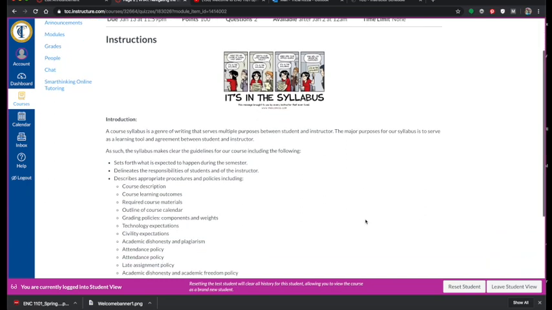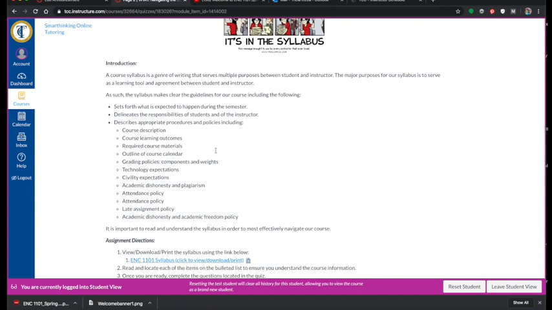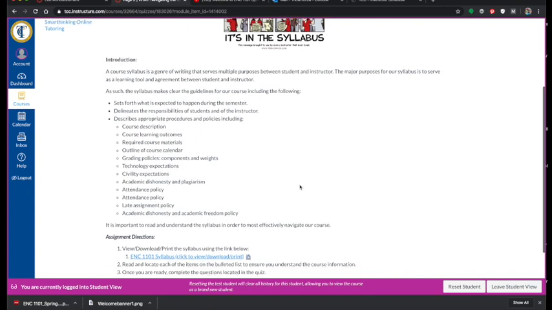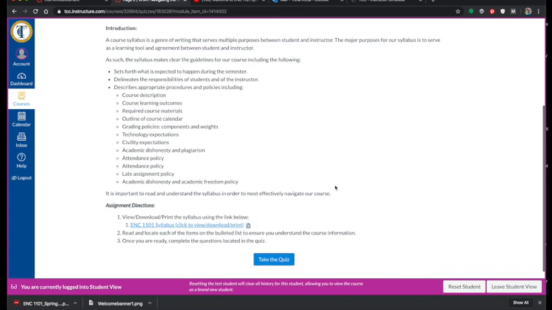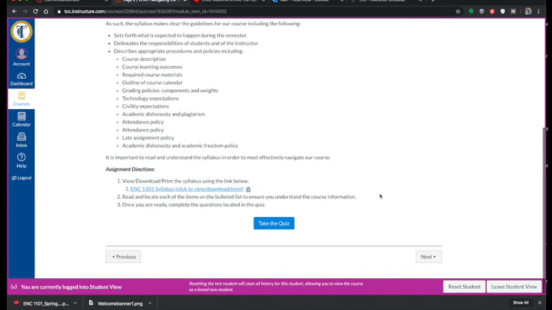This particular assignment is asking you to go ahead and review the syllabus. Just make sure you understand all of the things regarding the policies of our course, the description, where you can find the syllabus, things like that. Once you're ready, if it is an assignment, it's going to prompt you to do something, which means you're going to click here where it says Take Quiz.